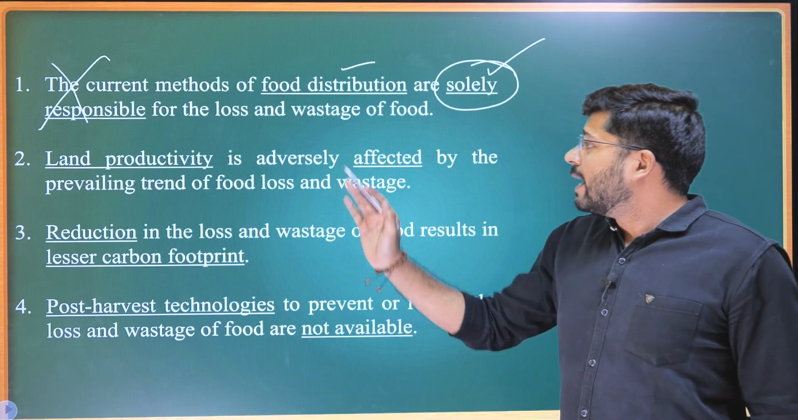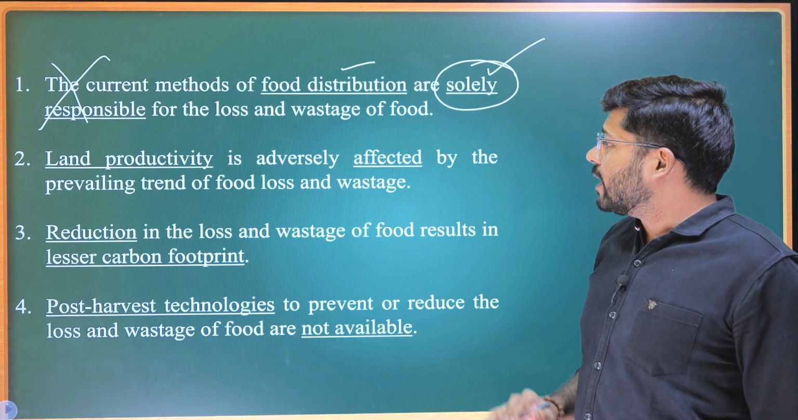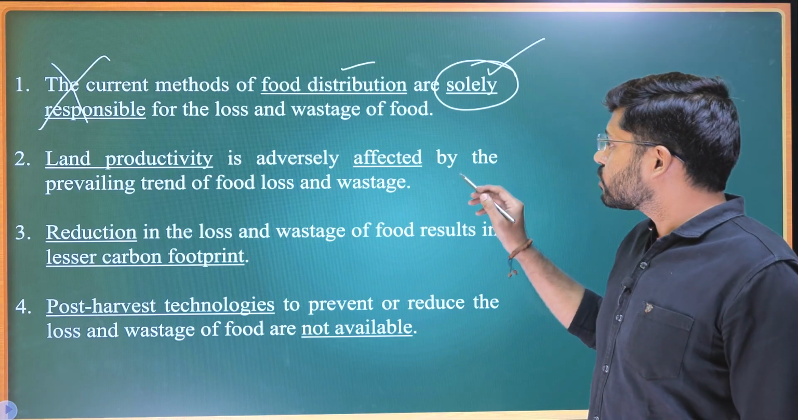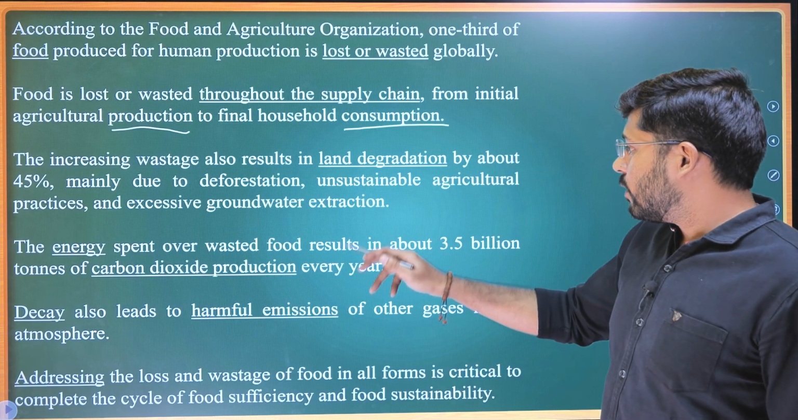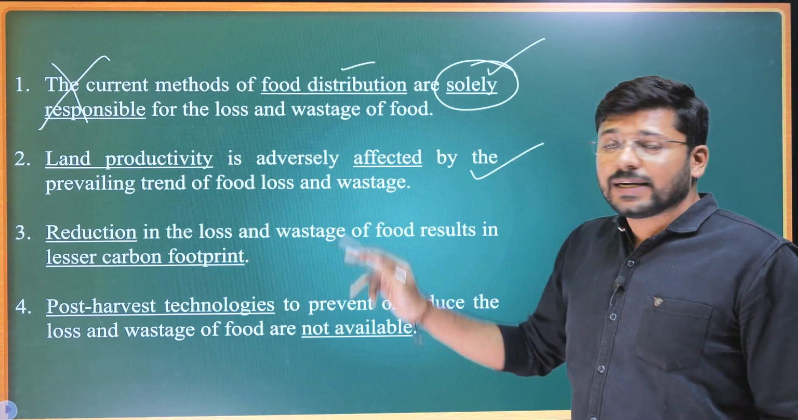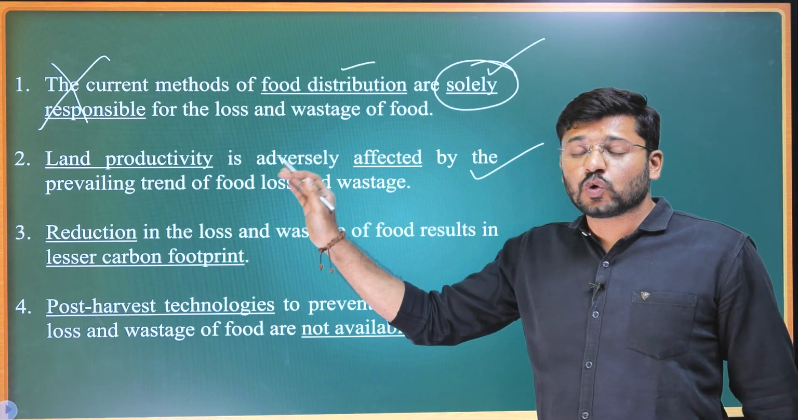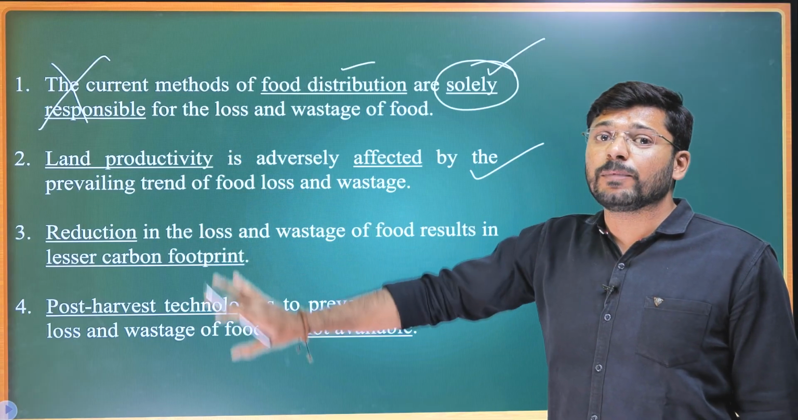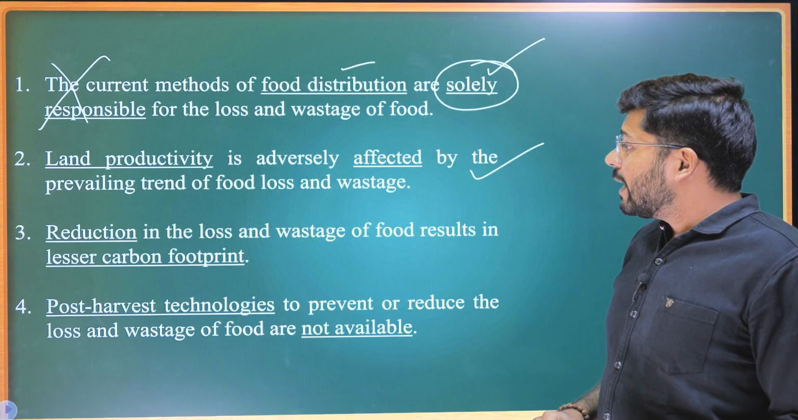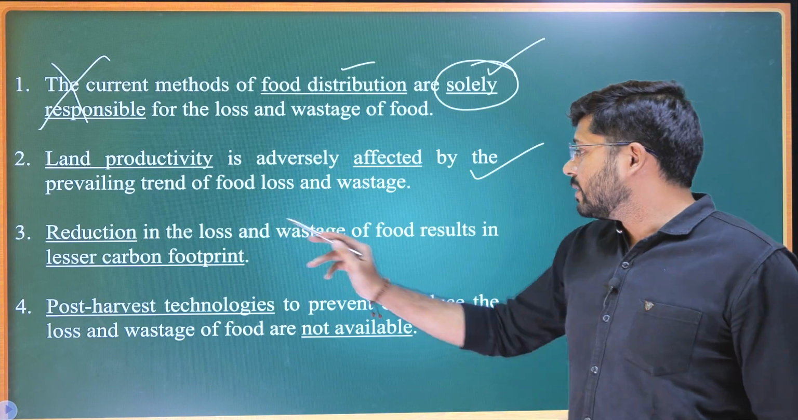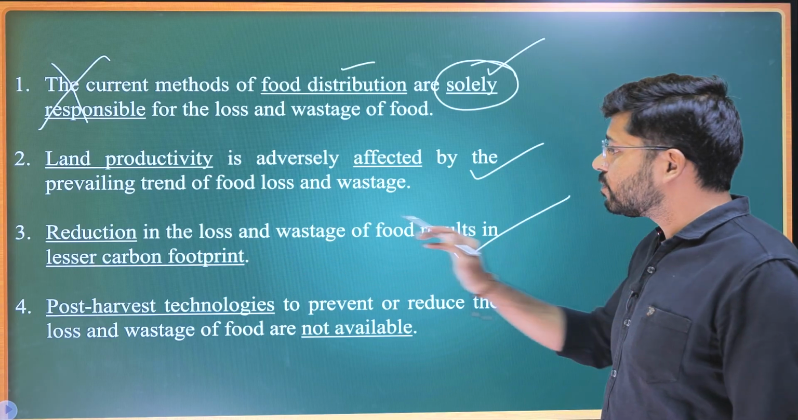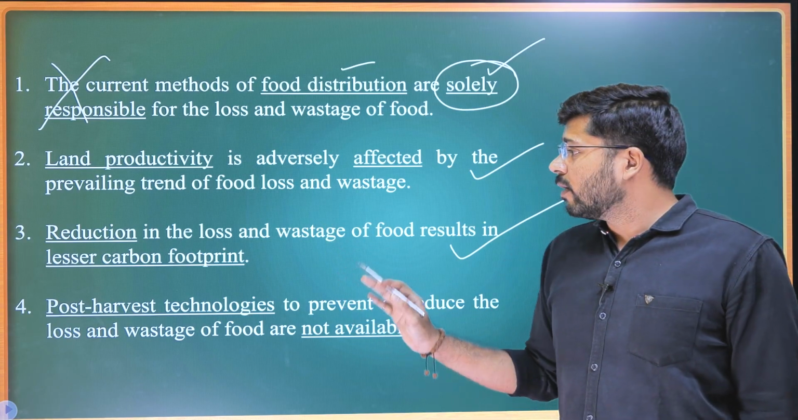Let's look at option 2. Land productivity is adversely affected by the prevailing trend of food loss and wastage. Yes, this is true. How? Because where does it say? Yes, it talks about land degradation, right? So land productivity is affected. Yes. So we'll keep option 2 as a contender. However, we will not select it until we have eliminated the other 2 options also. Reduction in the loss and wastage of food results in lesser carbon footprint. Yes, this is also very true.